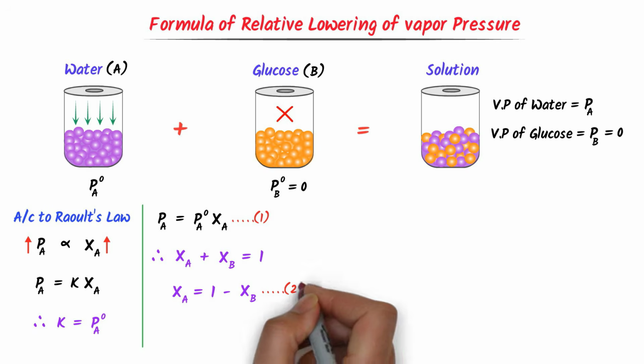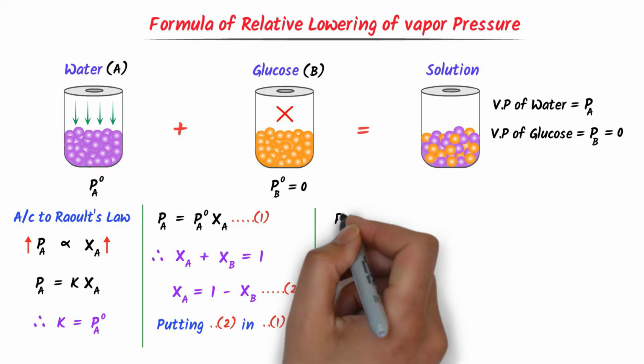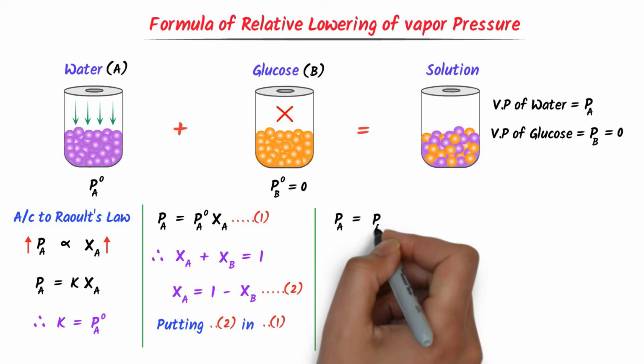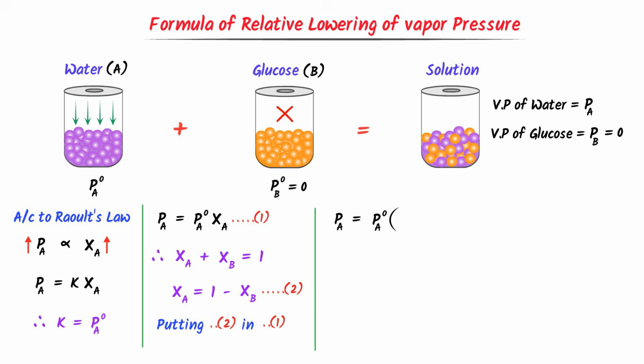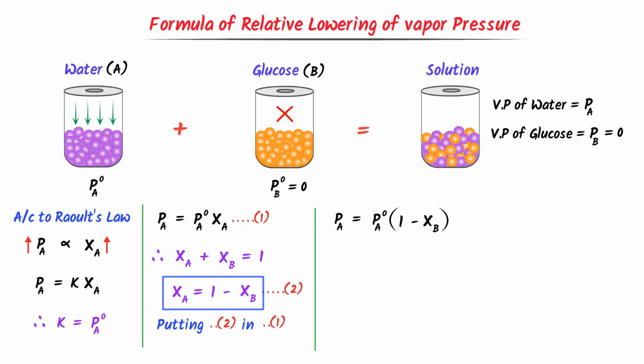Let this be equation number 2. Now I will plug equation number 2 into equation number 1. I get PA is equal to PA naught, and instead of mole fraction of water, I put this value, 1 minus mole fraction of glucose.